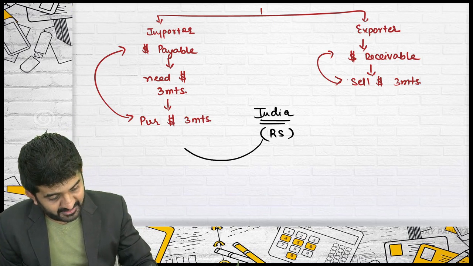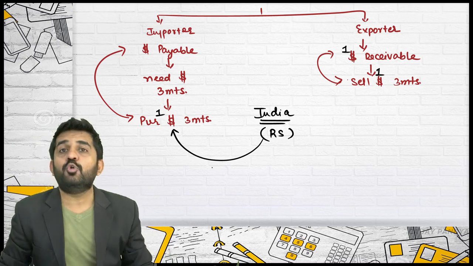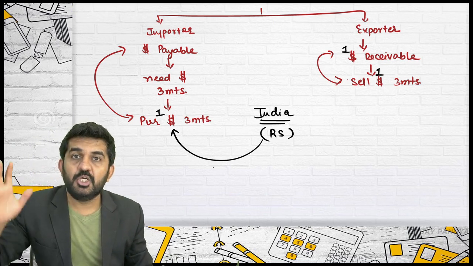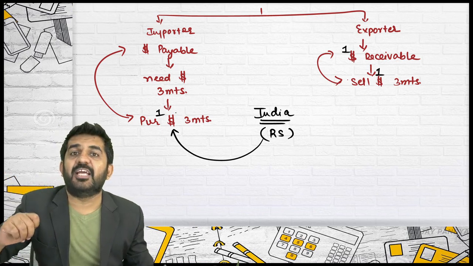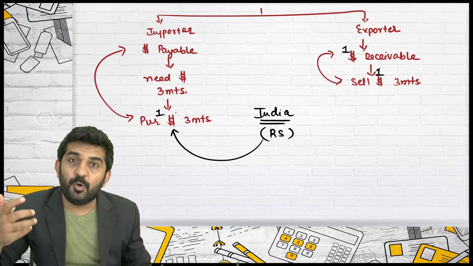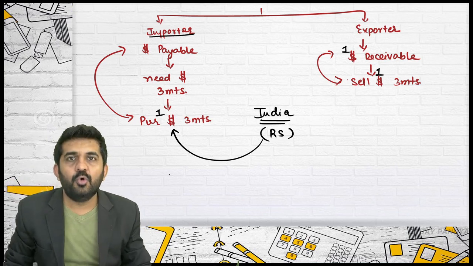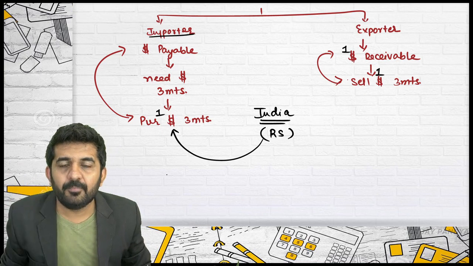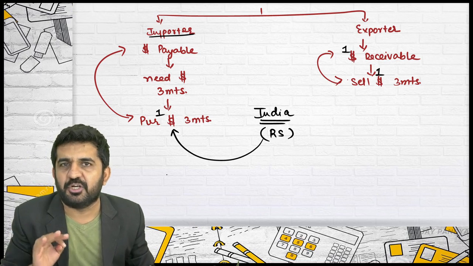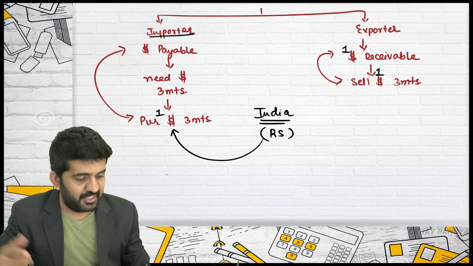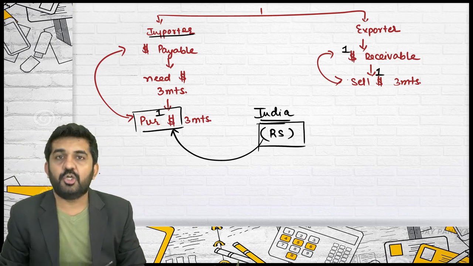You will have to purchase say $1. Let me take it 1. You will have to purchase $1 after 3 months. Today price is 70. After 3 months the price might be 90. Then you would be paying 20 rupees more. Because you have done bad business? No. Because you are importer of goods? No. Because you were having foreign exchange currency fluctuation risk. Is it alright? You are having risk, because your home currency is rupees and payable is in dollar.